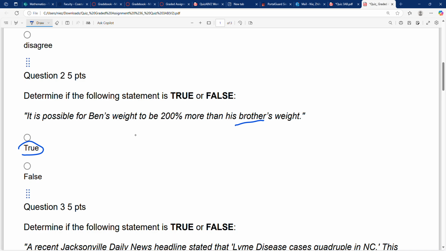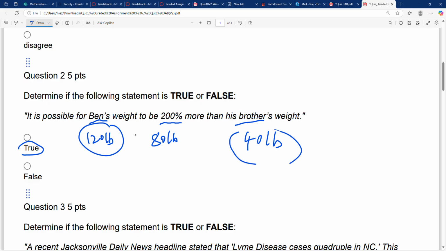Let's say his body weight is 40 pounds. For some kids, it's possible. Then Ben's is 200% more, which means 80 pounds more. So Ben's weight is 80 plus 40, which is 120. You see, this is possible.